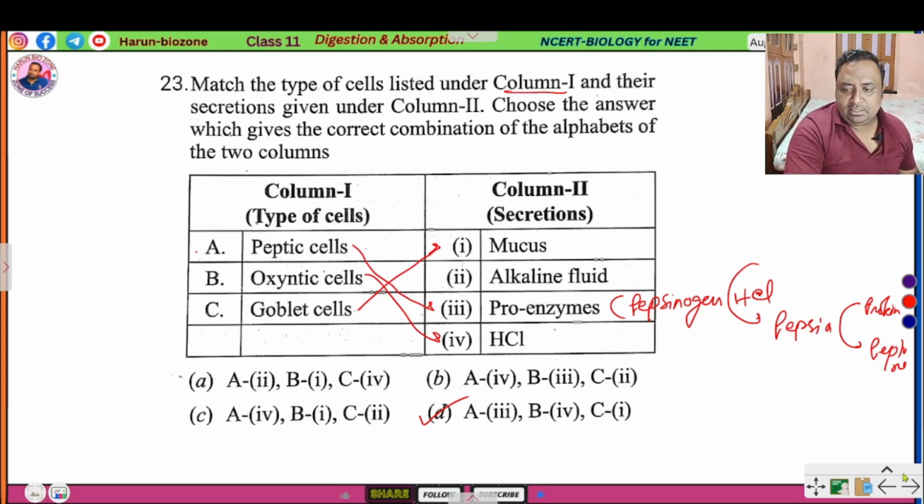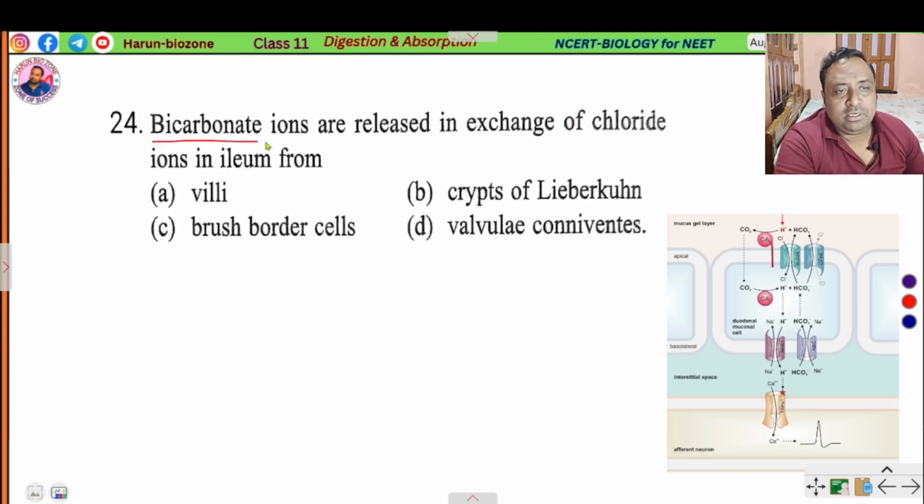Next question, bicarbonate ions are released in exchange of chloride ions in the ileum.